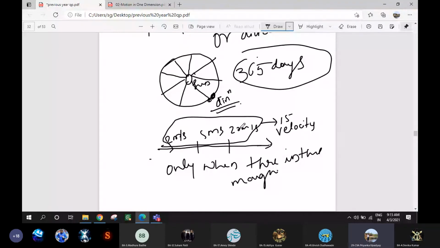Again 20 meter per second will become 15 meter per second, 10 meter per second, in a straight line itself. The velocity is varying with time, right? So the variable velocity with time is known as acceleration.